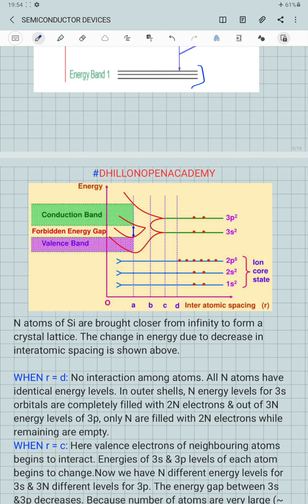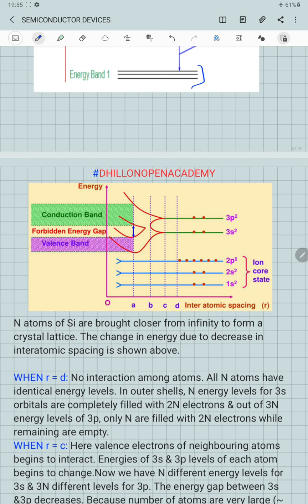Whereas 3s2 and 3p2 are the valence shells, the valence energy levels, which contain 4 valence electrons, 2 in the 3s level and 2 in the 3p level. So in the outer shell, n energy levels for the 3s orbitals are completely filled with 2n electrons, and out of 3n energy levels of the 3p, only n are filled with 2n electrons and the remaining are empty.